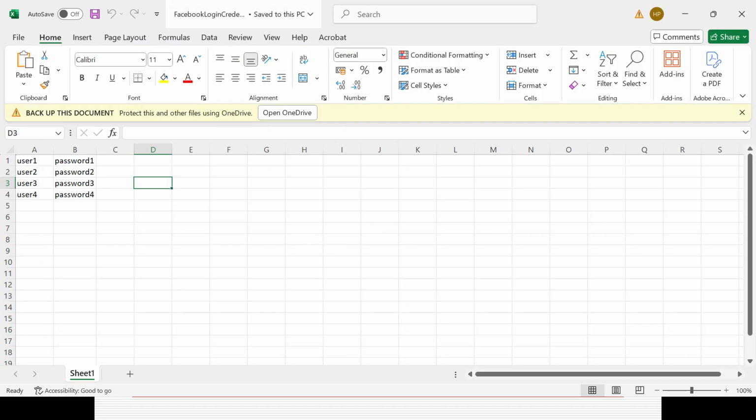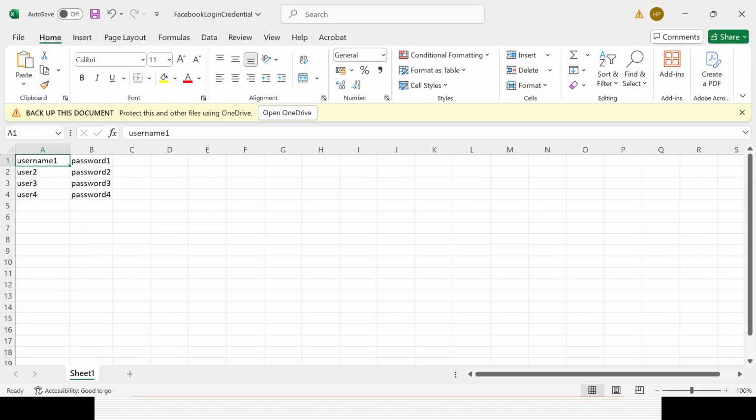I have created the Excel Facebook login credential .xlsx file, and I have given two columns here. One is the username field I want to give, and this is the password field, or you can name them like username one. The first one I will put in the username field, and the second one I will put in the password field. Simple thing. But forget about Selenium, forget about the framework.